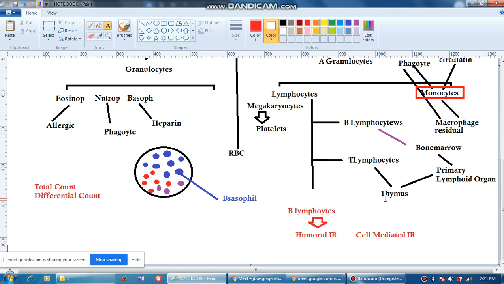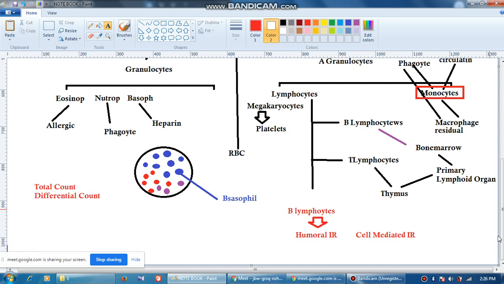Whenever there is some foreign invasion in the human body, like bacteria, some kind of bacteria has entered through the aerosol or the droplet, and it enters into the lungs and then eventually enters into the blood. So what will happen? Humoral immune response will be initiated. Now this initiation is taken care of by B lymphocytes, those lymphocytes which have originated in the bone marrow as well as matured in the bone marrow itself.